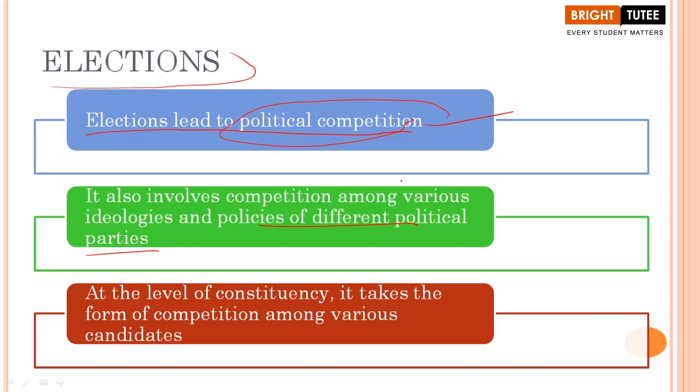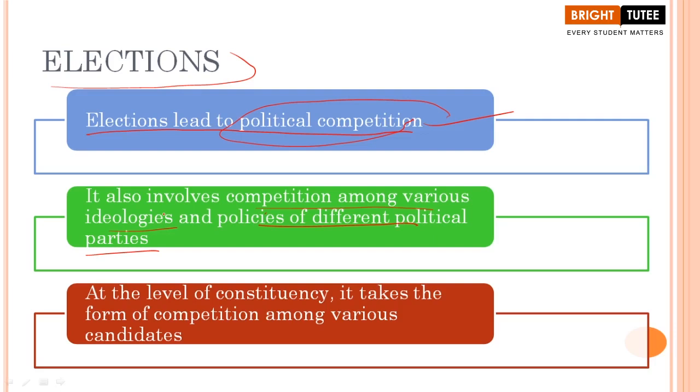So here when we are talking about political competition, it definitely involves the competition among various ideologies. When we are talking about BJP, they have certain ideologies, talking about Hinduism, right? When we are talking about Congress, they have certain ideologies for their own people, right? Their own mantras that they try to show in their elections, at election time.